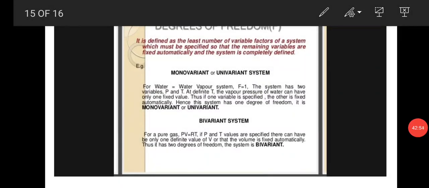Okay students, this is about today's session, the phase rule and its terms. What is the phase rule? The phase rule was proposed by Gibbs in 1875. It is very useful for chemical reactions in the equilibrium state.